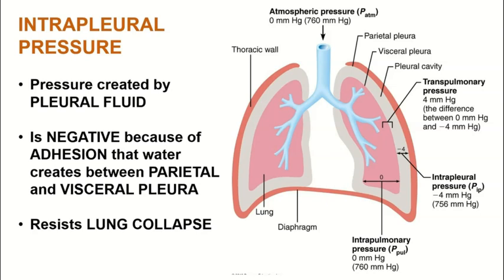So as long as the pleural membrane remains intact and the thin layer of fluid remains inside, the intrapleural pressure will always be slightly less than atmospheric pressure. So we typically see that it has a value of about -4 millimeters below atmospheric pressure. That is 4 millimeters of mercury less than ambient pressure is.